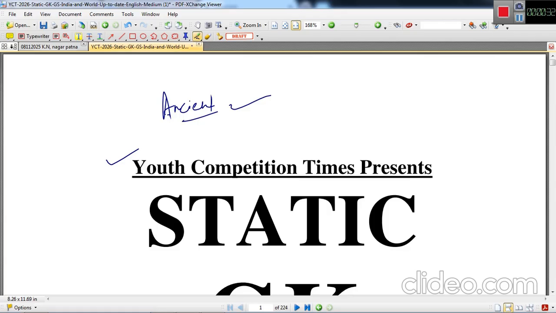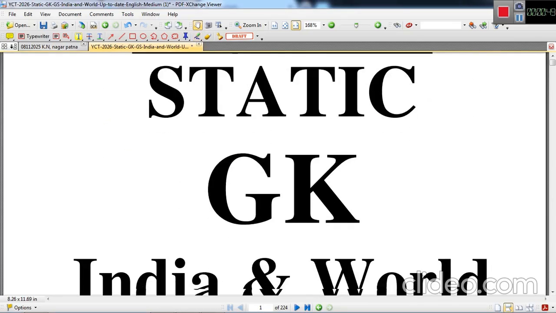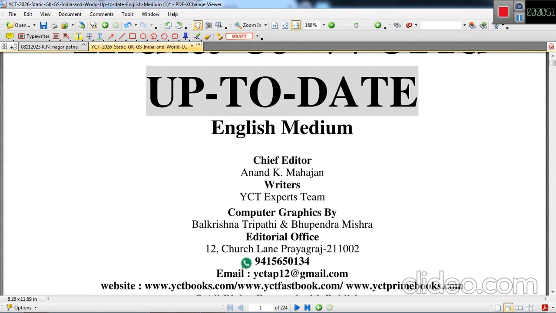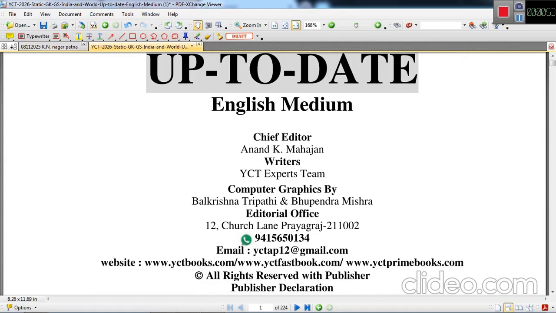So this is a very important book as far as the RRB exams are concerned. Then this is also very important for SSC exams, and also crucial for state public service commission examinations. This is the latest edition available in the market. This is the up to date 2026 edition.